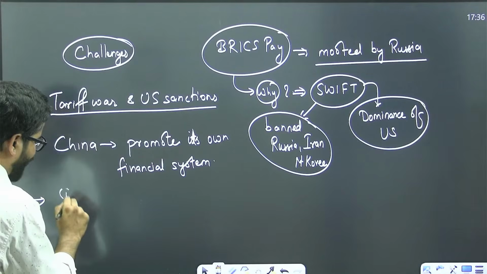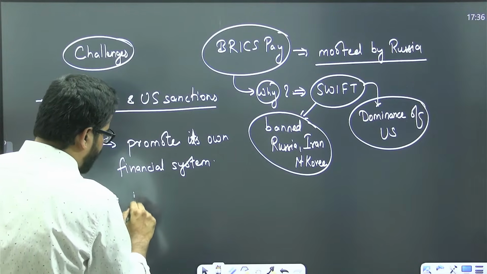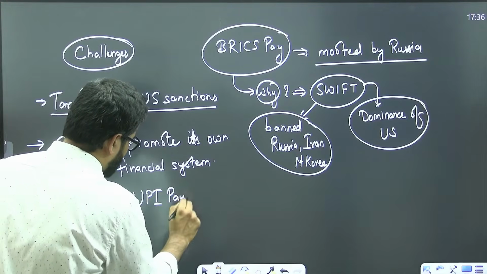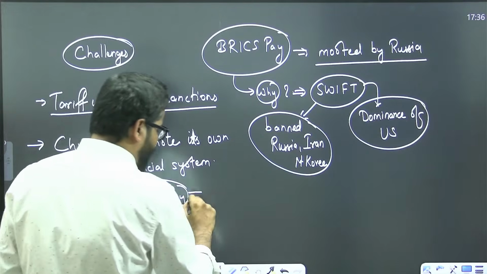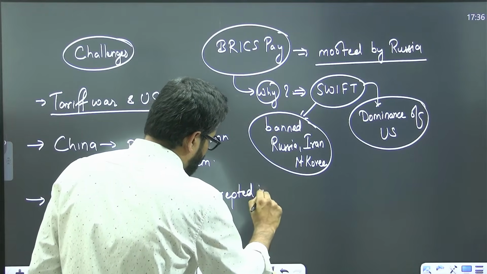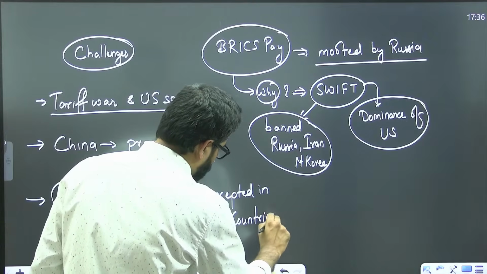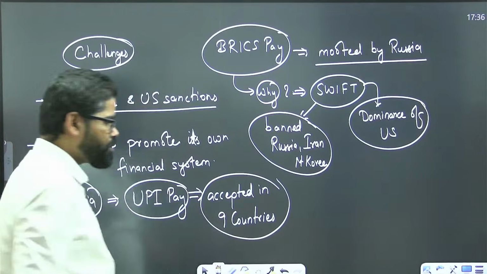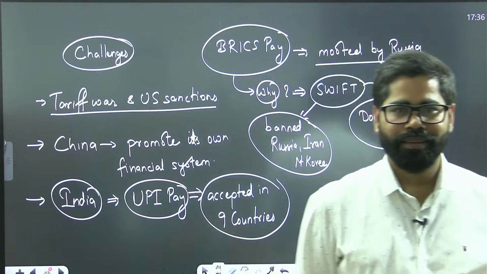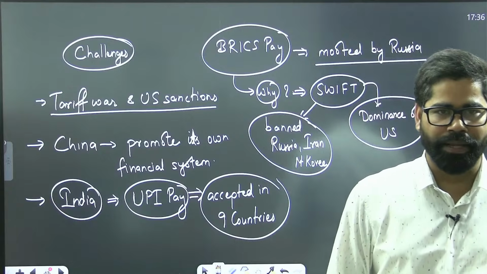When we talk about India, India has also its own payment system, UPI Pay. And now this is something which is accepted in 9 countries. So UPI has already started having payments in 9 countries. So we are already facilitating that in the form of UPI Pay.